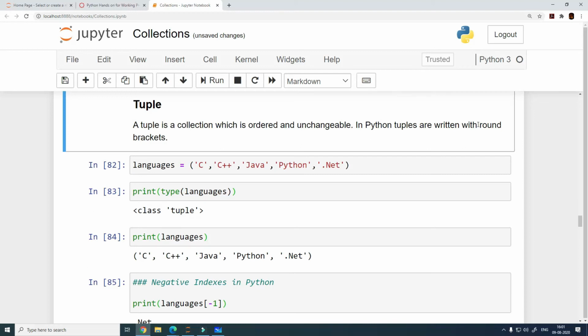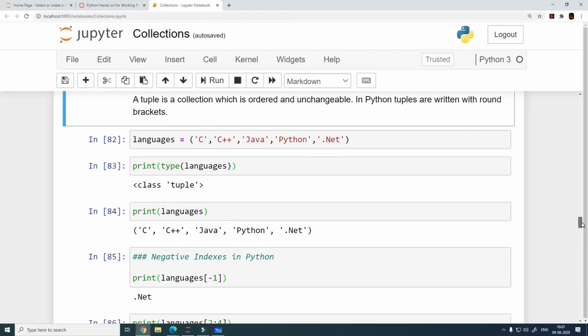And how do we write the syntax of tuple? In Python, tuples are written with round brackets. So this is a difference in the syntax, but concept wise this continues to be ordered, but unchangeable. We will see how this is. And since we have already seen one collection which is list, it will be easy for us to look at and compare it with a list. So let's get started.